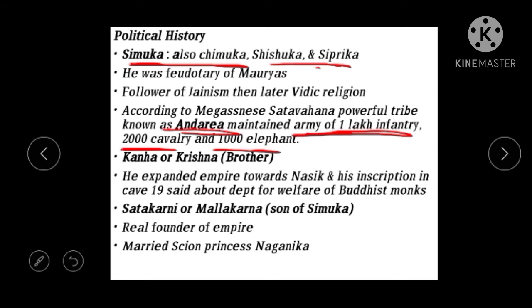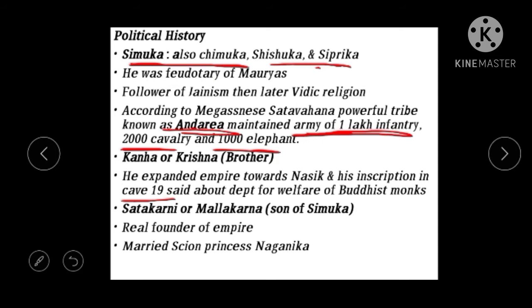Then the second ruler we deal with is Kanha. Kanha is also known as Krishna. He is the brother and successor of Simukha. He expanded towards Nasik, meaning the western Deccan, and his inscriptions are found there. The inscription of Krishna we can see in cave number 19 in Nasik.